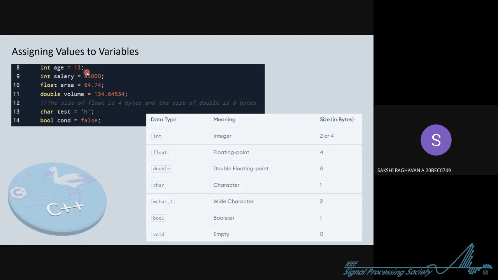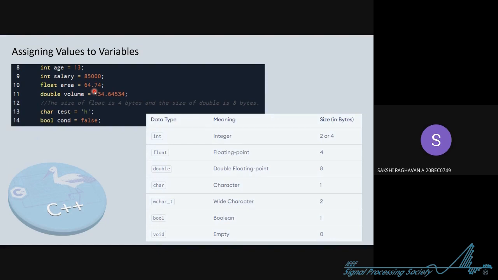Okay, so that's there. Now a similar example in line number 9 that I took: int salary is equals to 85,000 semicolon. Now you can see the 10th line. So area, and we have assigned it a value, and now this data type is float. Now this is something new, right? So this data type, you can see, is a decimal number. So when you want to store a decimal number, you use the data type float.